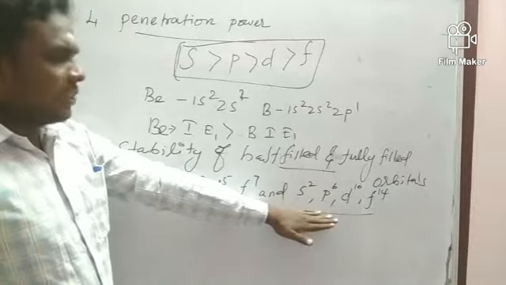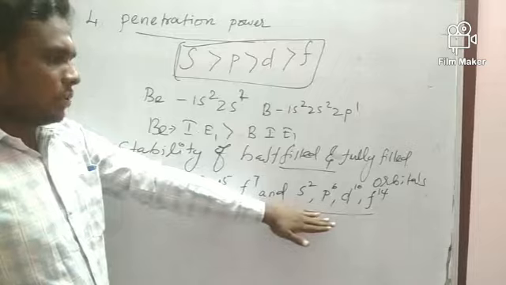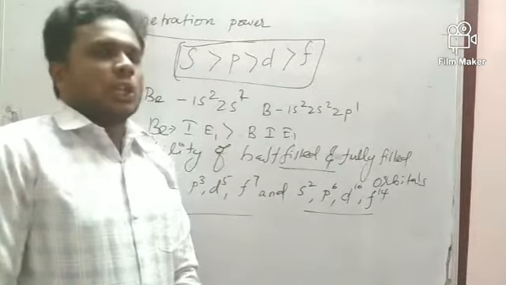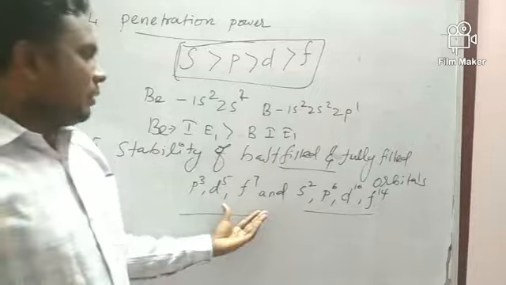Thus these electronic configurations are very stable. From these orbitals it is very difficult to remove an electron.